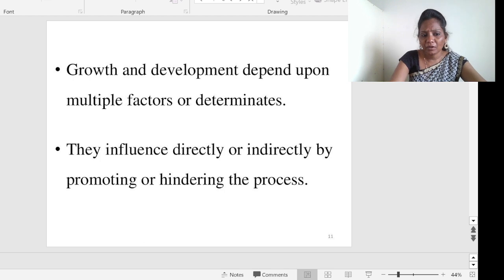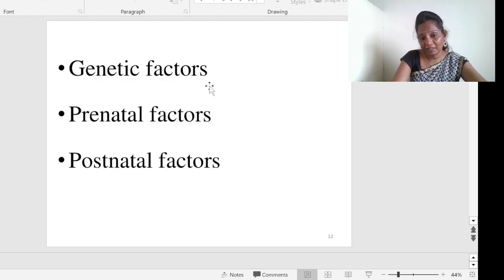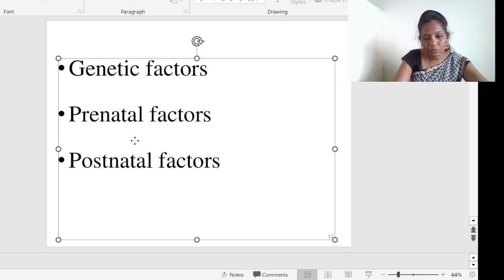First and foremost, a very important factor for each and every individual's growth and development is genetic factors. It is a very important question, asked several times: define growth and development, write the principles of growth and development, and write the classification of growth and development. This is a repeatedly asked question, so make the classification properly. Overall we are classifying the factors into genetic factors, prenatal factors, and postnatal factors.